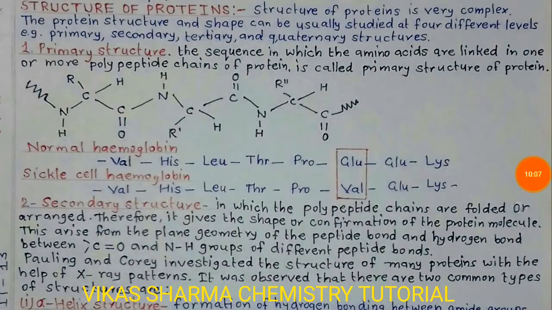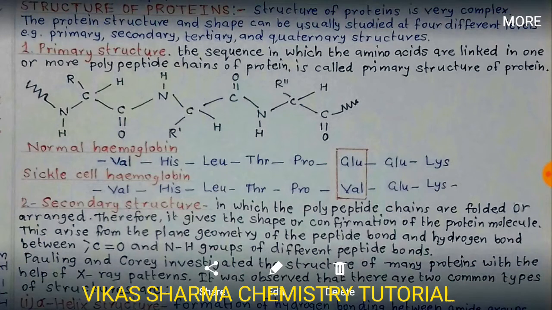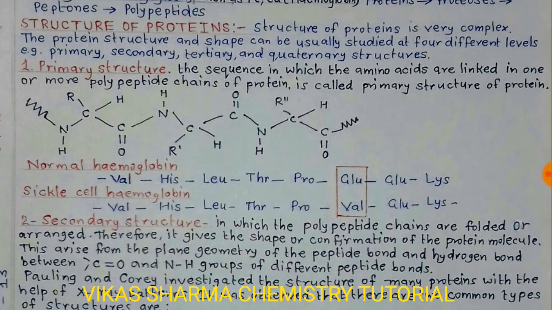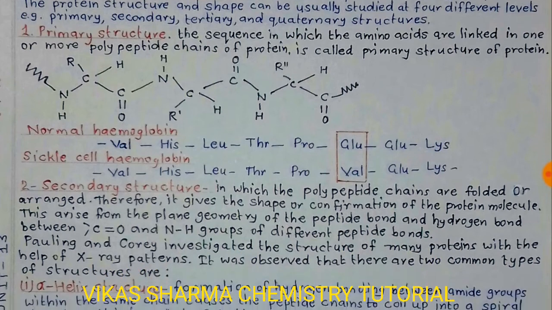The next topic, students, is the structure of proteins. The structure of proteins is very complex. The protein structure and shape can usually be studied at four different levels: primary, secondary, tertiary and quaternary structure. First, primary structure. The sequence in which the amino acids are linked in one or more polypeptide chains of proteins is called the primary structure of proteins.